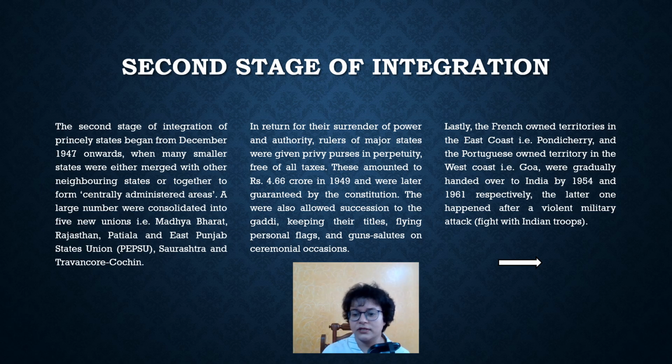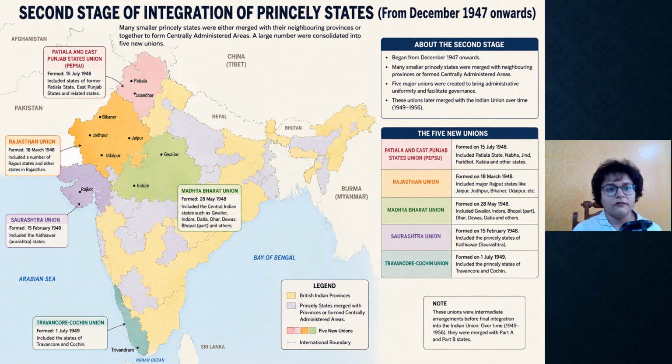I have 2 maps to share with you. Let's look at those maps. If we look at this map of the second stage of integration of princely states, we can see a timeline as to how they were consolidated and how they formed the Indian Union. So over here you see 15th July 1948, Patiala and the East Punjab States Union, which included states of former Patiala state, East Punjab states and related states.